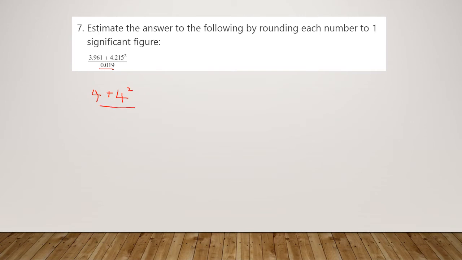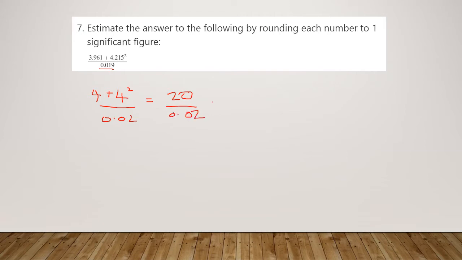And then 0.019. Well, the first non-zero digit here is in the hundredths, so we need to round this to the nearest hundredth, so we get 0.02. Let's run BIDMAS on our numerator. 4 squared is 16, and adding the 4 gets us 20, so we end up with 20 divided by 0.02.